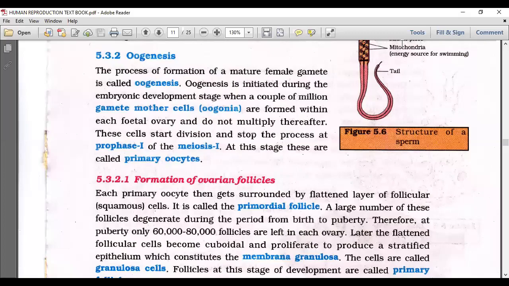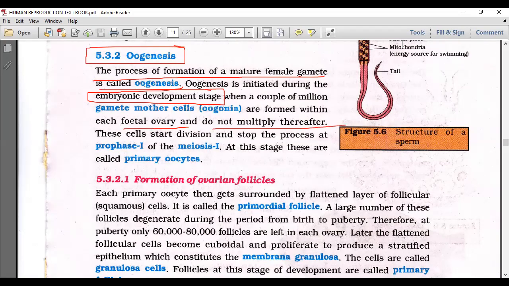Oogenesis. The process of formation of the female gamete, which we also call the ovum, is called oogenesis. Oogenesis is initiated during the embryonic development stage, when a couple of million gamete mother cells, or oogonia, are formed within each fetal ovary and do not multiply thereafter.